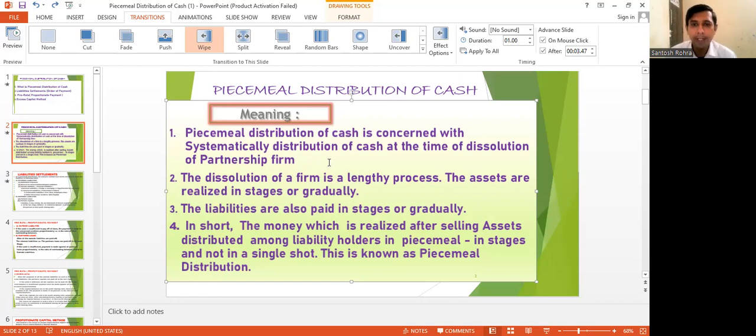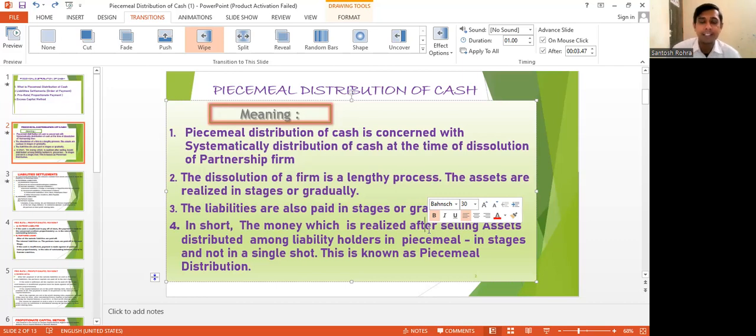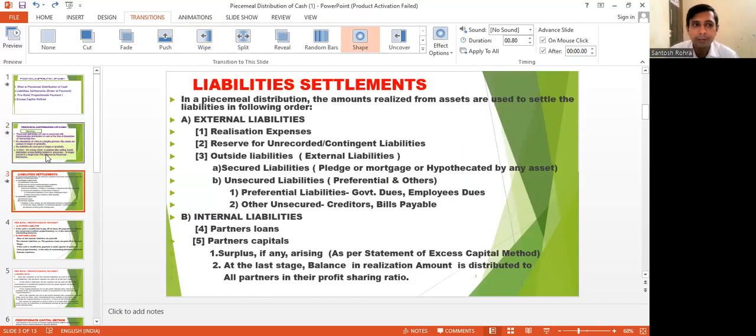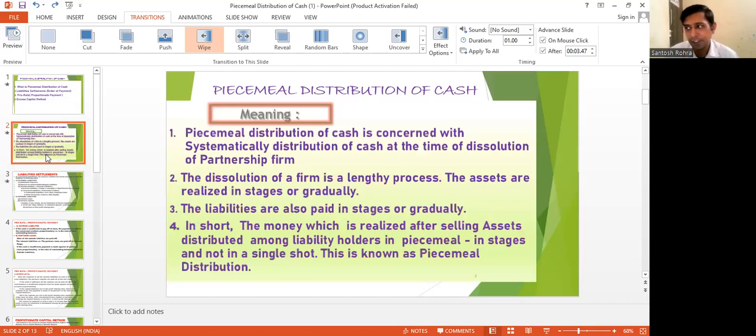In short, the money which is realized after selling the assets is distributed among the liability holders piecemeal. That means in stages or in a gradual way, but not in a single shot. In a single shot you cannot pay, because we will not get cash immediately from selling all assets. This is known as piecemeal distribution of cash. Hope you are clear with the meaning of piecemeal distribution of cash.